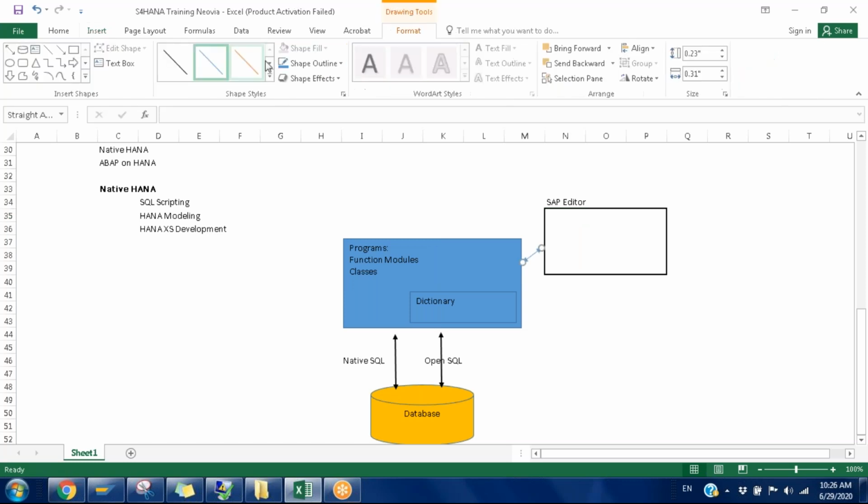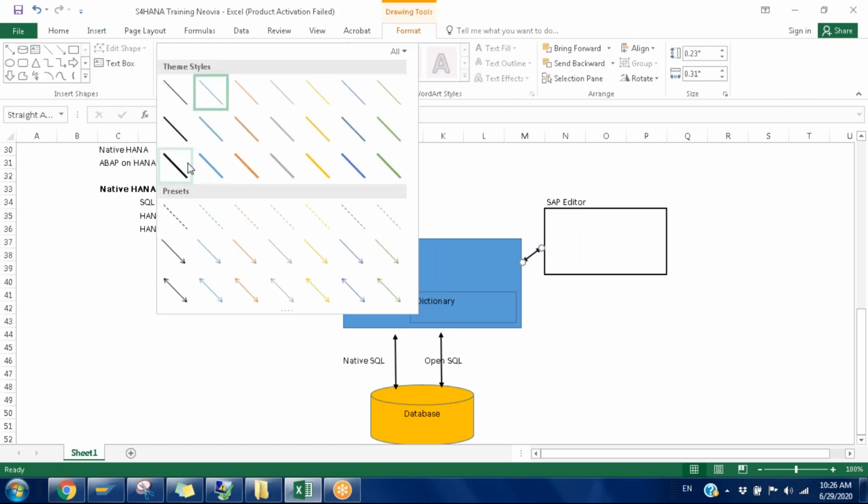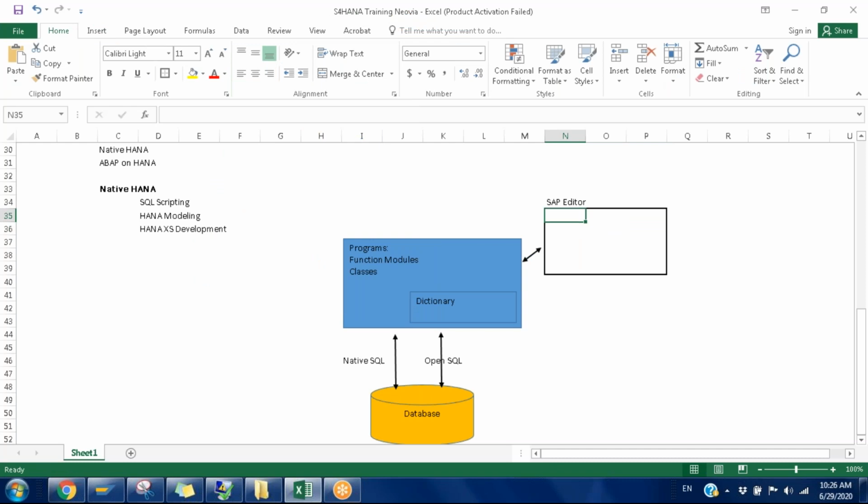Basically it is SE38 or whatever it may be; I'm not dealing with the T-codes, but it is an editor through which I can create, edit, delete, and even execute programs. Same thing with classes: you can create, edit, delete, and execute them for testing purposes, as well as function modules and all other objects.